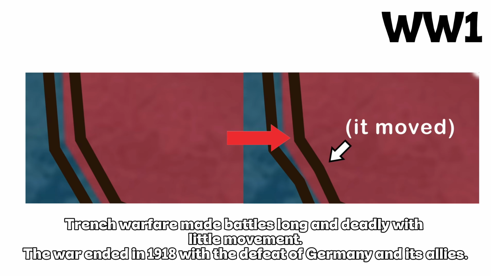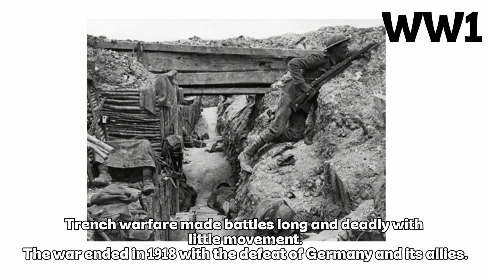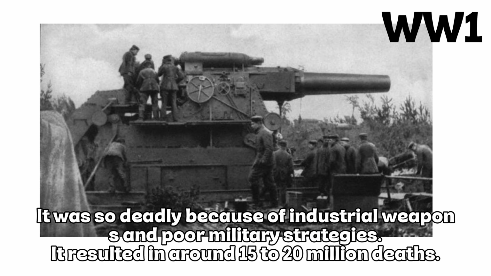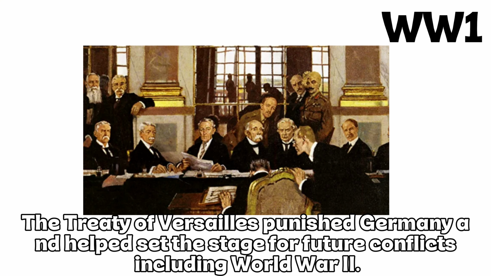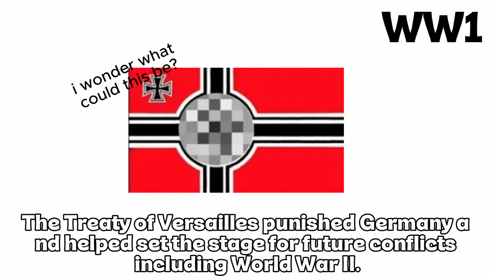The war ended in 1918 with the defeat of Germany and its allies. It was so deadly because of industrial weapons and poor military strategies. It resulted in around 15 to 20 million deaths. The Treaty of Versailles punished Germany and helped set the stage for future conflicts, including World War II.